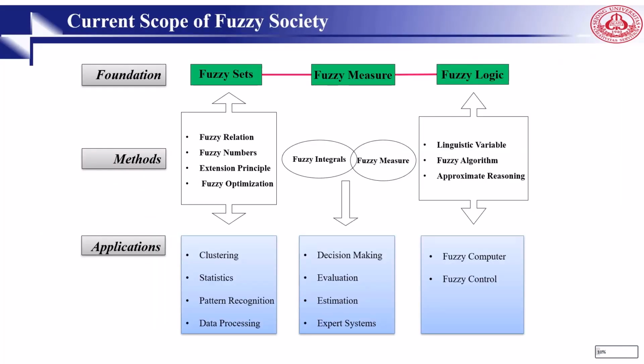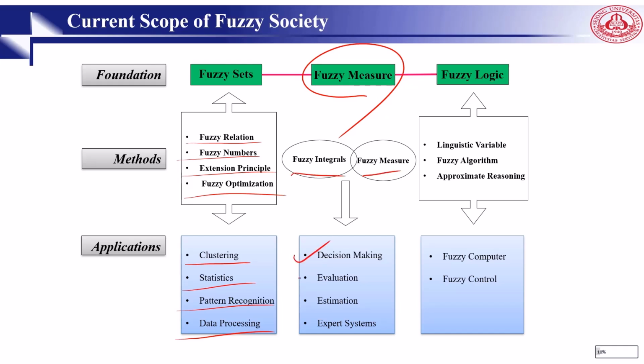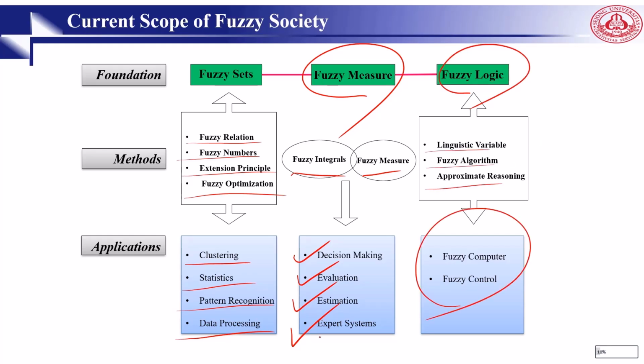This graph shows the scope of current fuzzy society. In the application level, we may think of clustering, statistics, pattern recognition, and data processing. And for that one, you can think of fuzzy relation, fuzzy number, extension principle, and fuzzy optimization. In the case of measurement, fuzzy integrals and fuzzy measurement can help us for decision-making, evaluation, estimation, and expert system. And also fuzzy logic using linguistic variable, fuzzy algorithm, and approximate reasoning can help fuzzy controls.